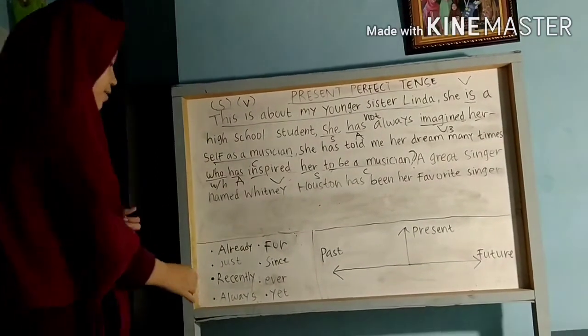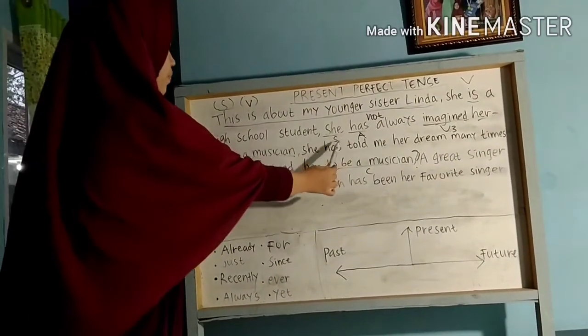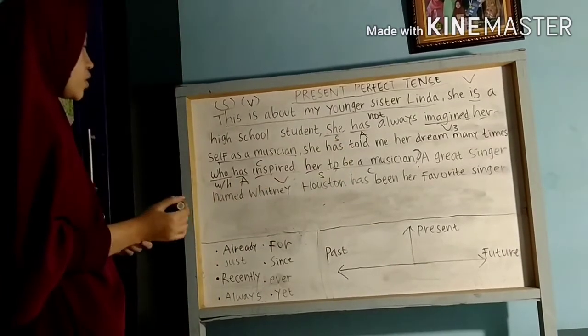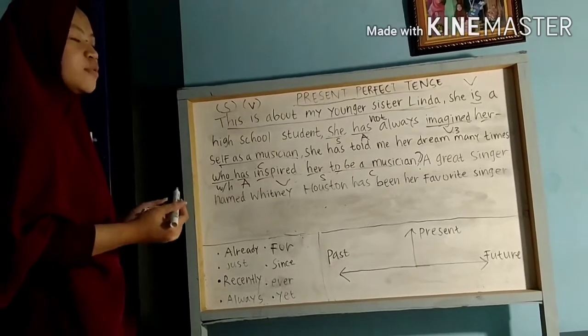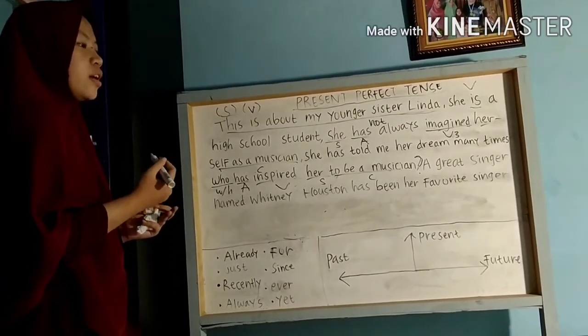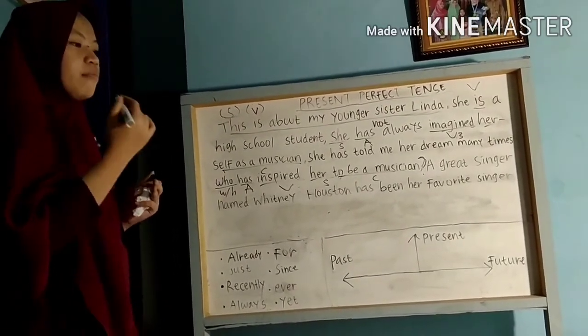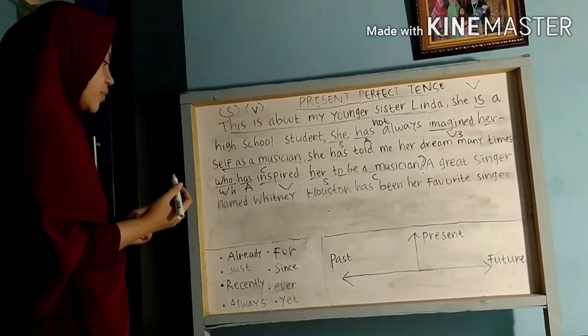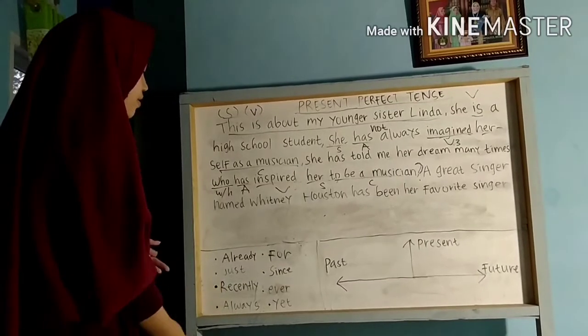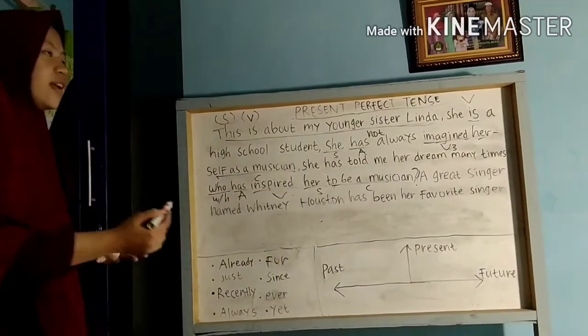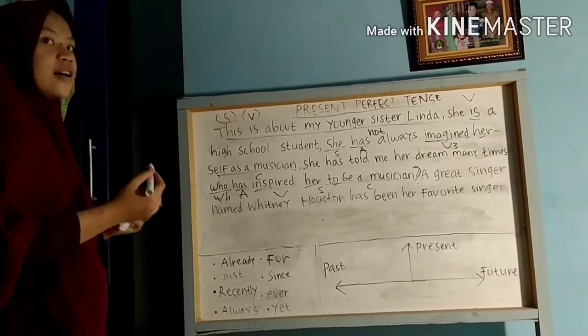And next, always, like in here: she has always imagined herself as a musician. Always is like how many times we do some activity, some action. Always is like how many times. And for is used for a definite length of time.